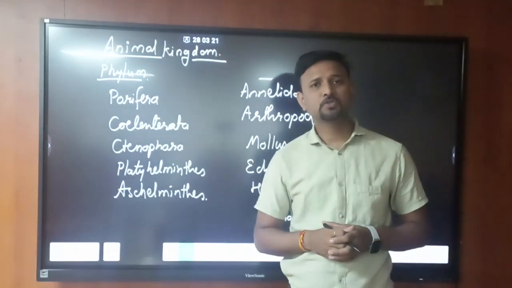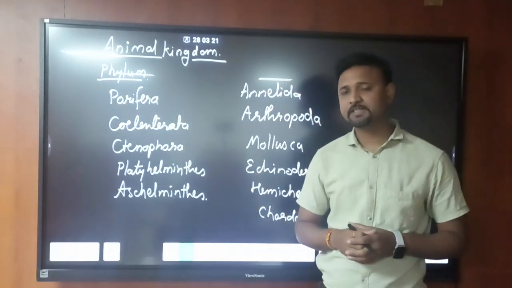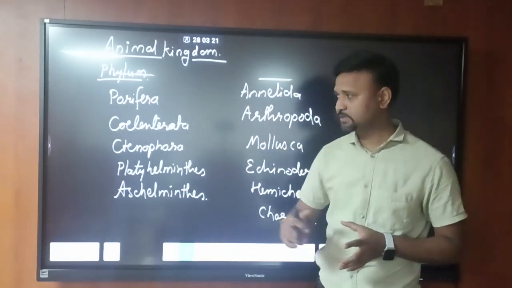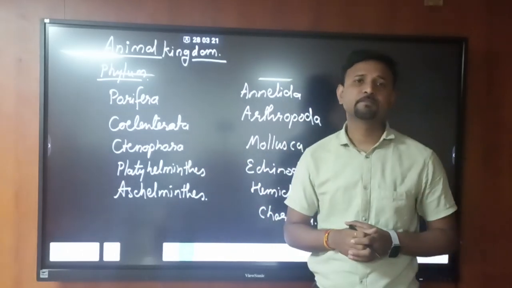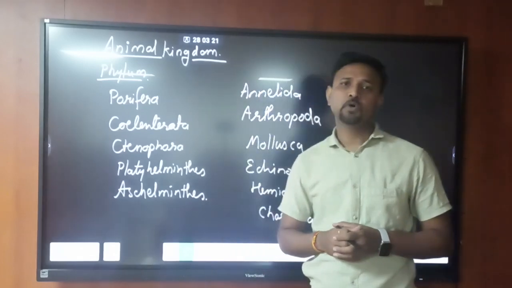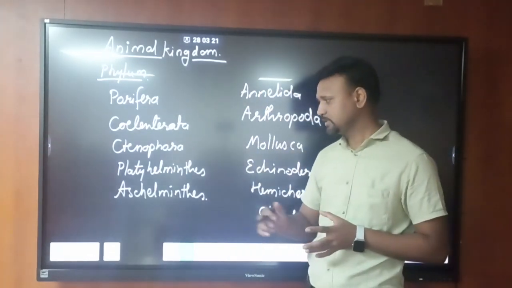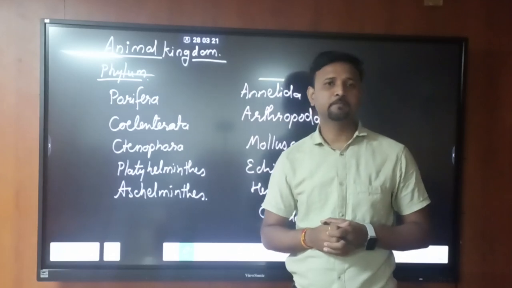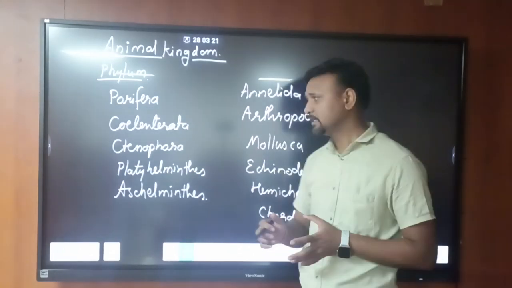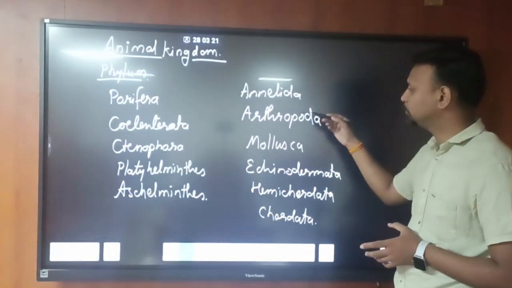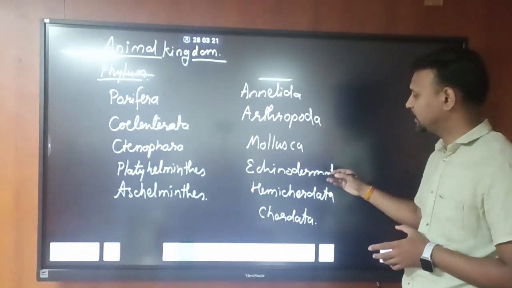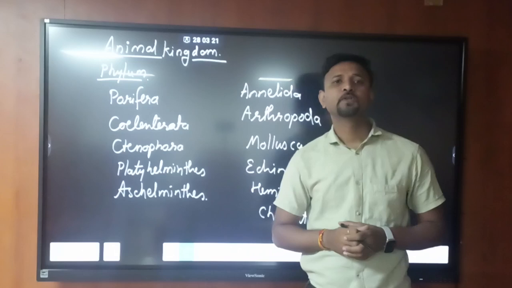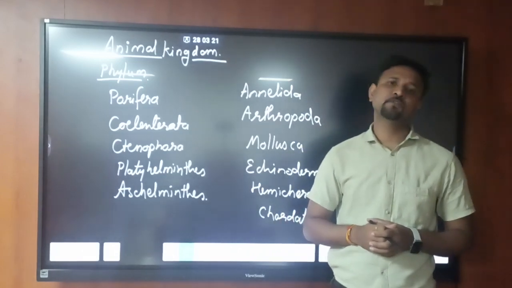Coelenterata belongs to the tissue level of organization. Ctenophora also belongs to the tissue level. Platyhelminthes belongs to the organ level of organization. Aschelminthes belongs to the organ system level of organization. And the rest, Annelida, Arthropoda, Mollusca, Echinodermata, Hemichordata and Chordata, also belong to the organ system level.